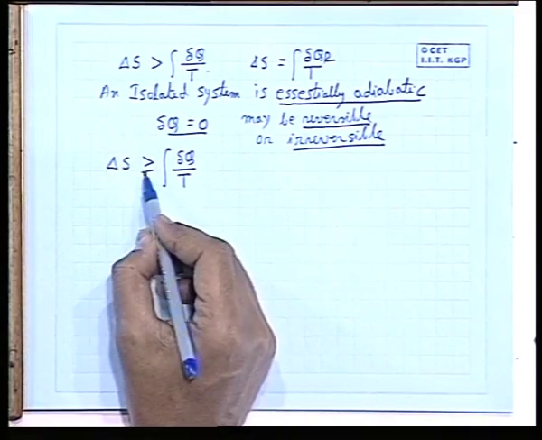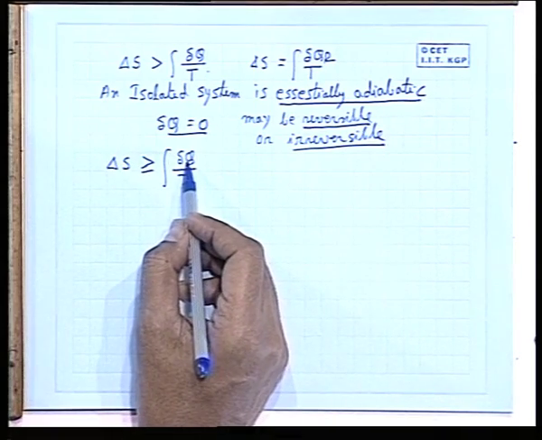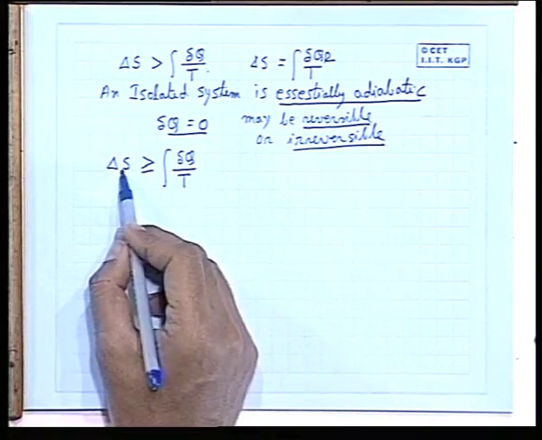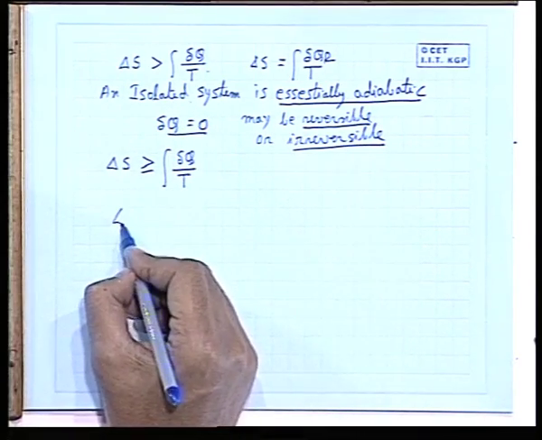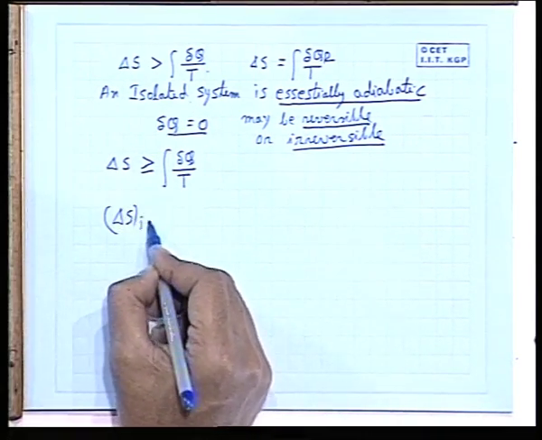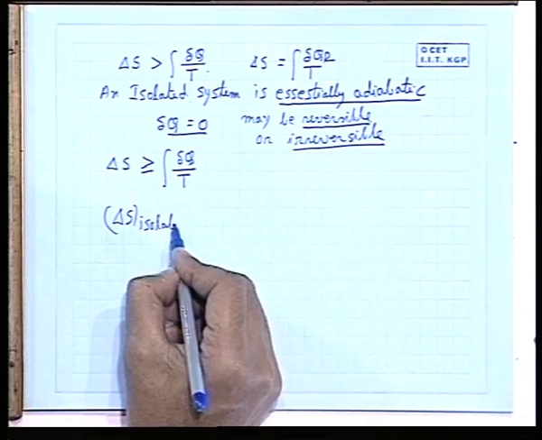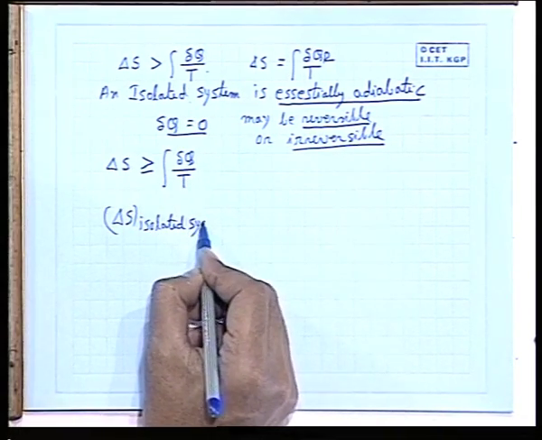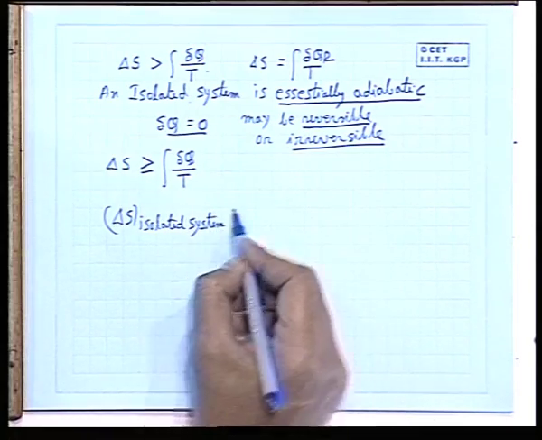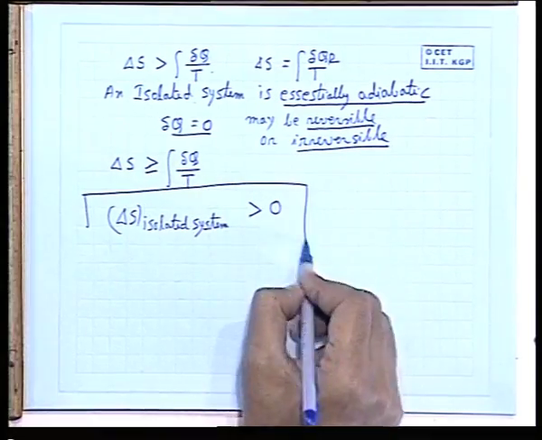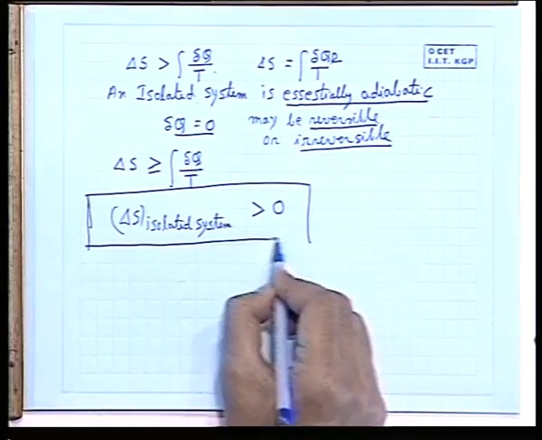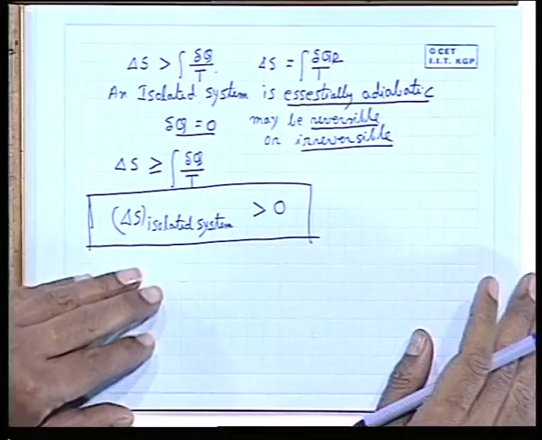That means it is valid for any process. If it is reversible, the equality sign holds good. If it is irreversible, greater than. Now, for an isolated system, since delta Q is 0, delta S of an isolated system is greater than or equal to 0. So, this is one of the very important principles, that for an isolated system the change of entropy is greater than or equal to 0.